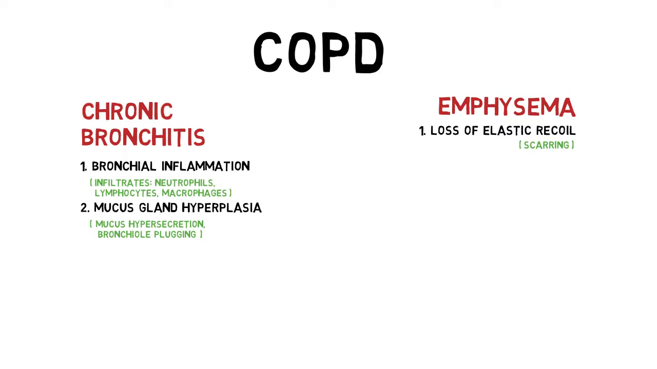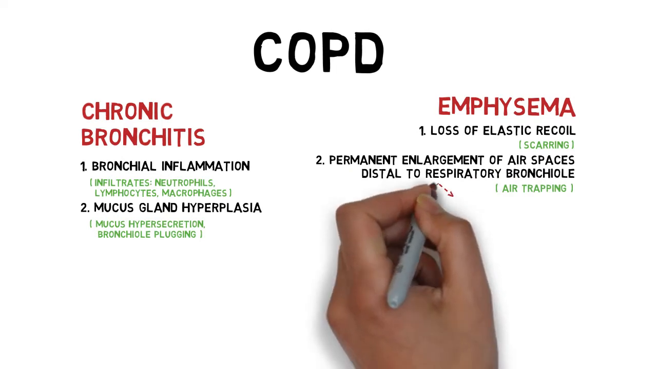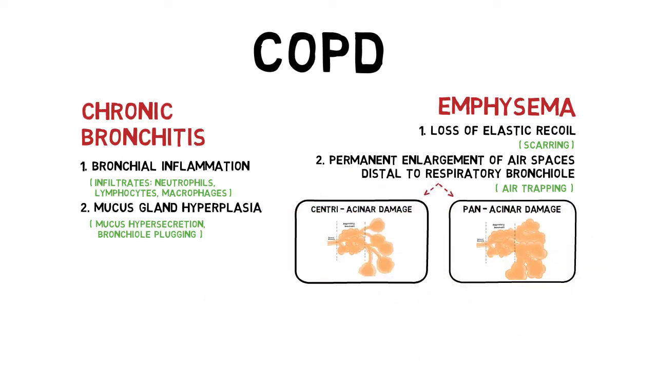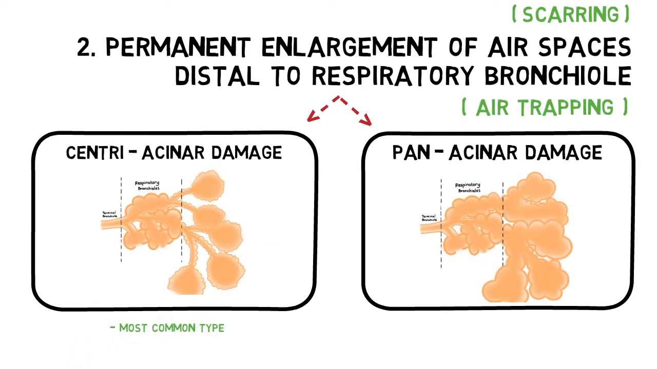With poor exhalation, air will be trapped in the distal airway and over time will cause permanent enlargement. There are two types, pan-acinar and centri-acinar damage. Centri-acinar damage involves enlargement of the respiratory bronchioles. This is the most common type. Pan-acinar involves not only respiratory bronchioles but extends up to the alveolar duct and alveolar sacs. This damage is seen in patients with familial alpha-1 antitrypsin deficiency.